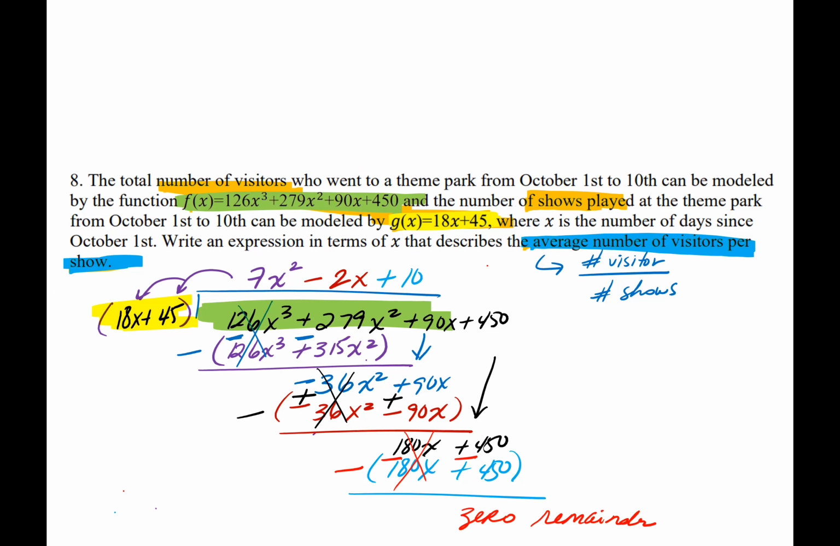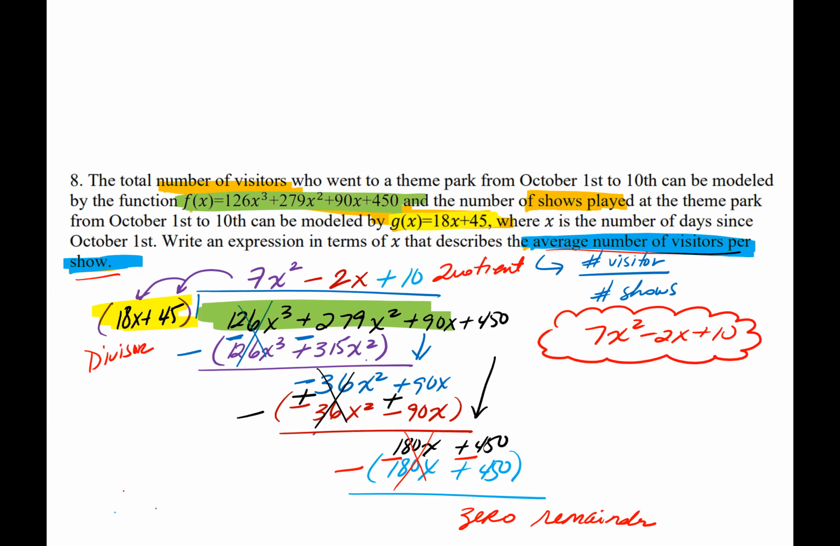This right here on top is your quotient, and this right here is your divisor. So then what is the average number of visitors per show? That answer is 7x squared minus 2x plus 10. And that is your answer.